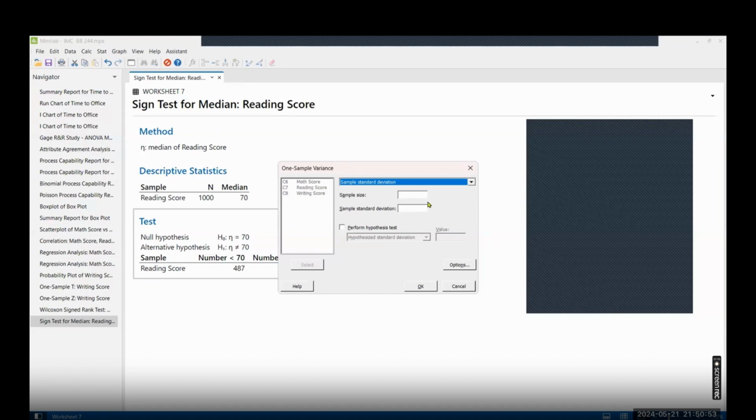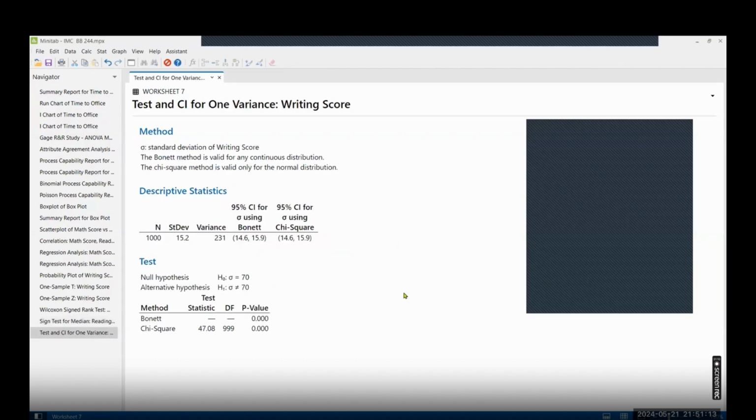What do you want to target? Let's say math score or reading score against 70. Click on OK.